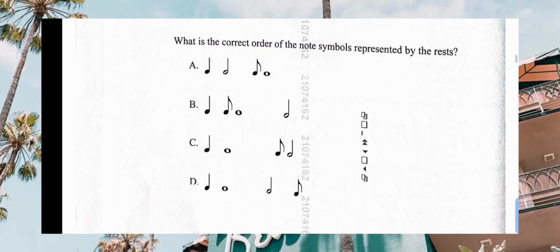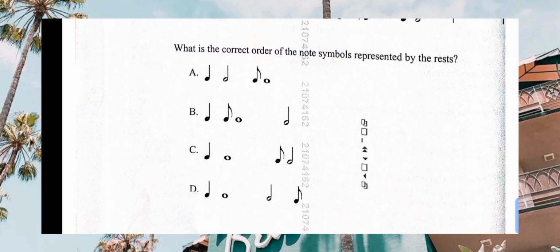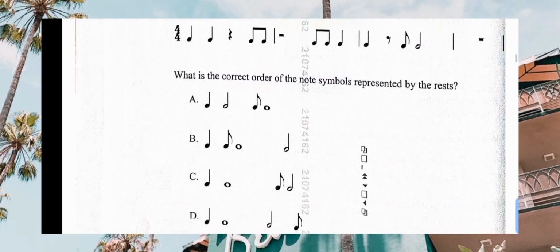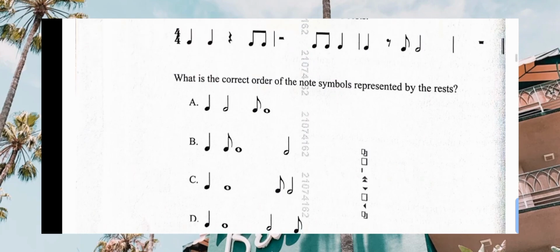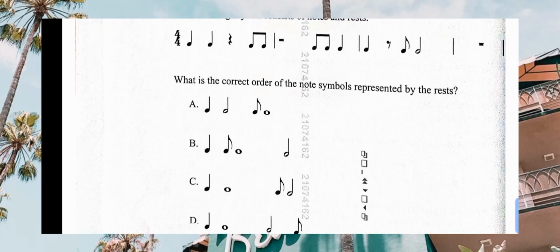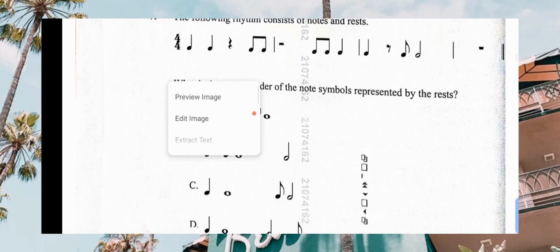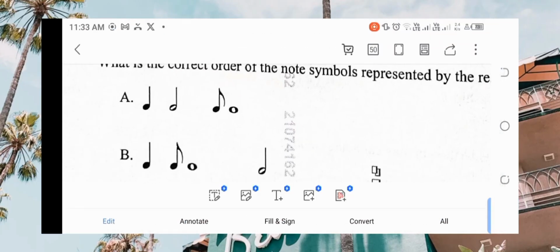Let's look at C. Minim, semibreve, semibreve, then quaver, and then minim. No, that one cannot be, let me zoom and see how it looks.